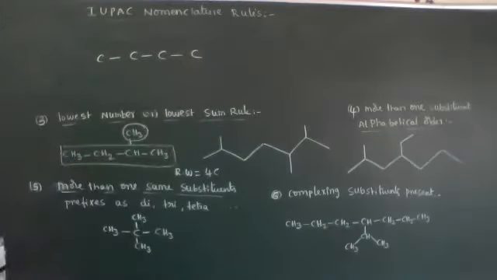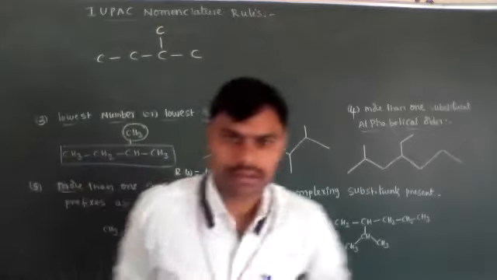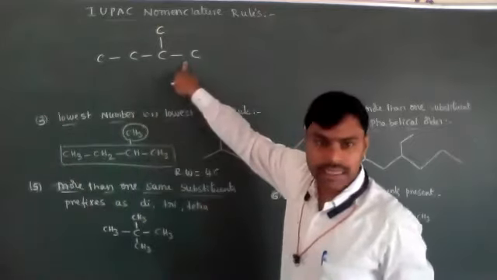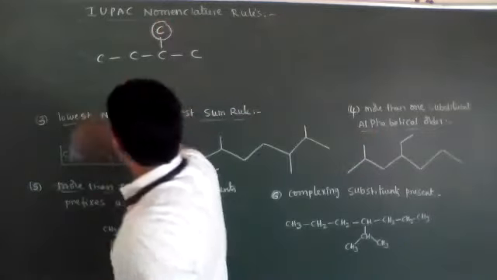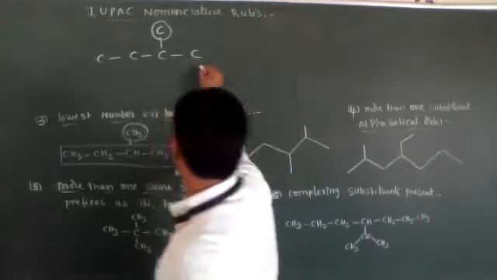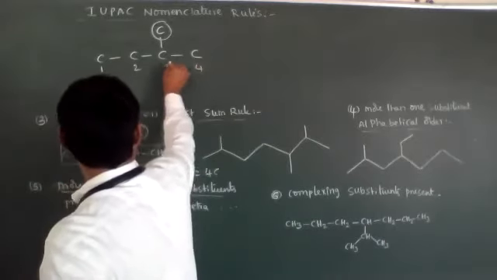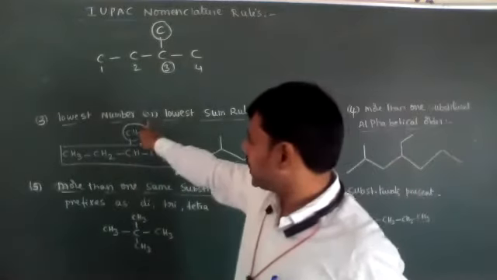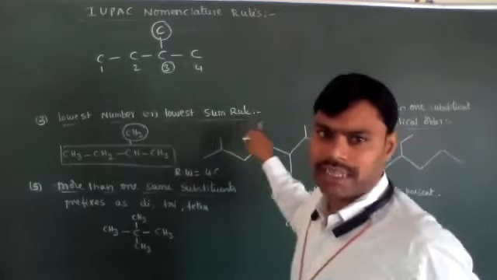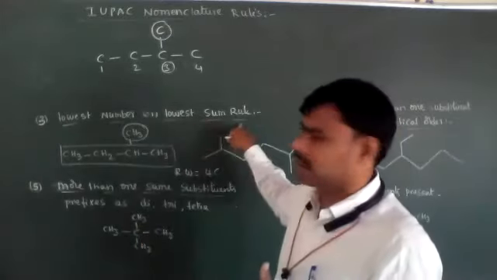Like the root word is present, it has one substance. This I am just writing here. Now this position, left to right, 1, 2, 3, 4. Its position, how much came, dear students? 3 came. But what I said, lowest number or lowest sum rule. If more than one substance is present, then we follow the lowest sum rule.